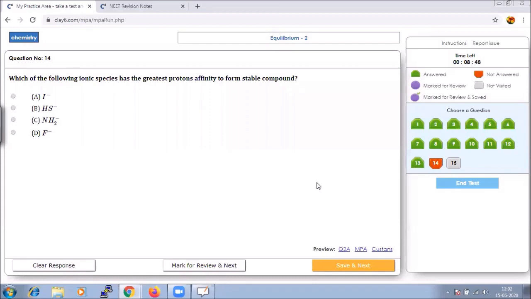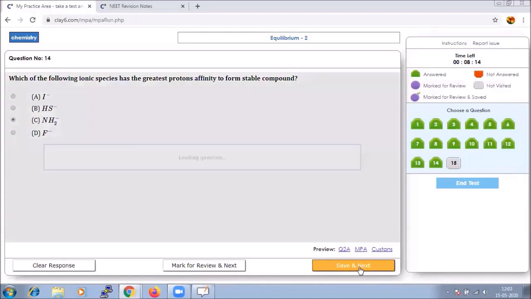So from the given options, we can say that NH3 is considered to be the weakest acid, and its conjugate base will be NH2 minus. Here in the options, we are provided with the conjugate base, hence we should know what the acid is for it. So the weakest acid is ammonia, and the conjugate for that is NH2 minus. Hence, this will have the strongest proton affinity. Let us save that and go to the next question.